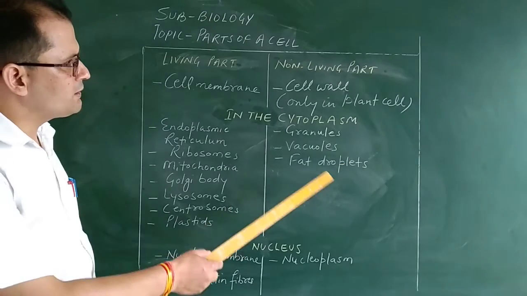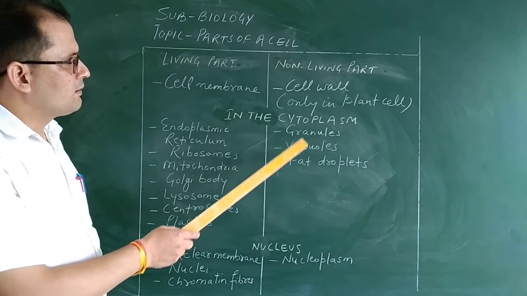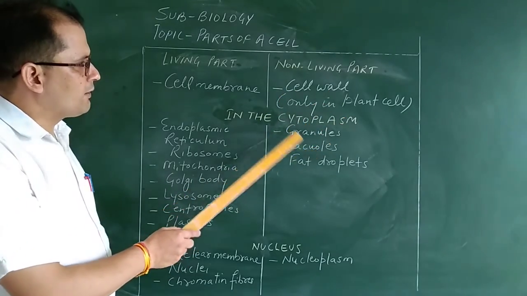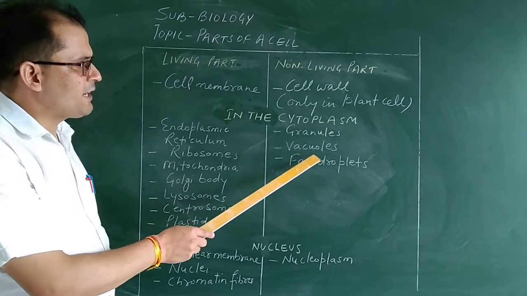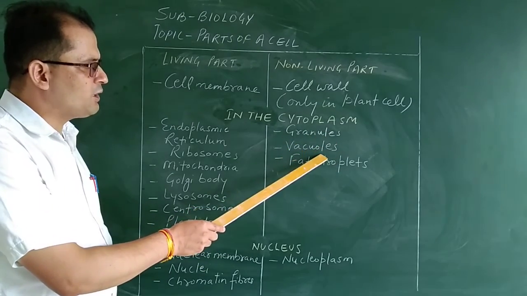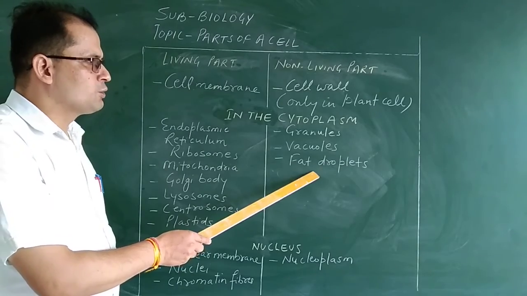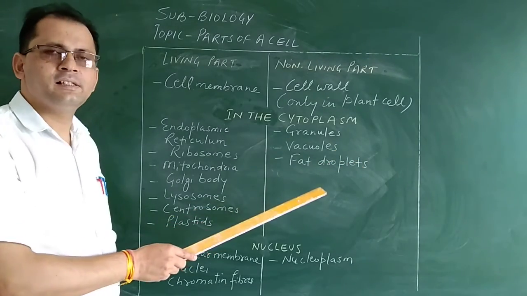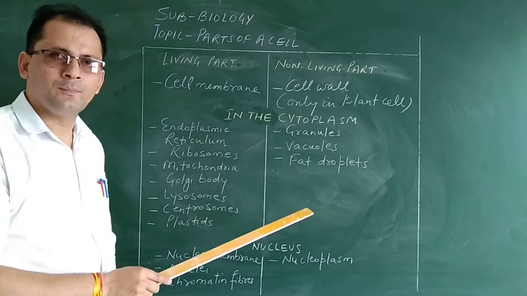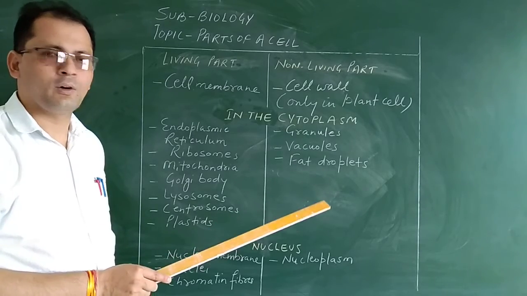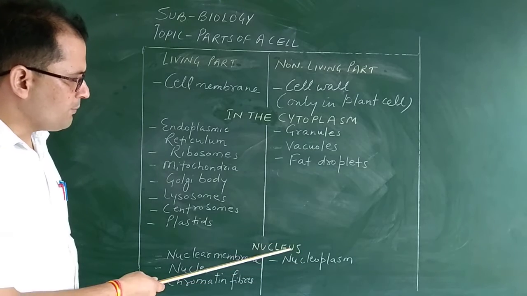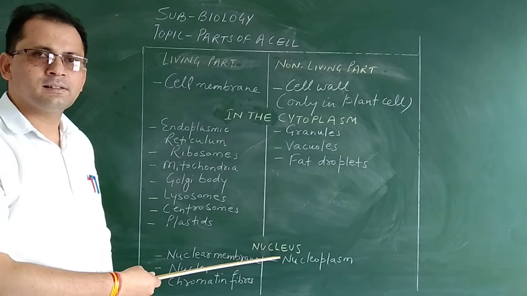Now when we talk about the non-living part, we have discussed the cell wall. Now the structures which are present in the cytoplasm are granules, vacuoles and fat droplets. The major function of all these three is to store food, to store water, to store starch. Now the third important component is the nucleus.